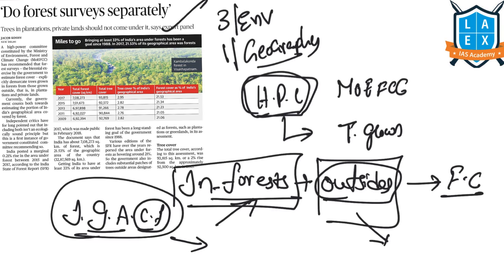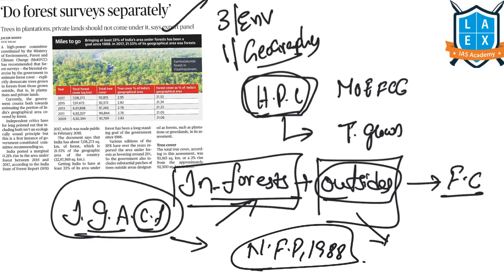Because according to the National Forest Policy of 1988, it is India's goal to have 33% of its total geographical area covered by forest cover. So, in order to get detailed data about our forest cover and to reach this 33% goal, this high-powered committee has suggested to demarcate the trees that were there within the forest and outside the forest.